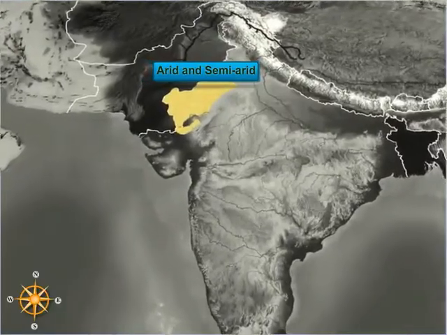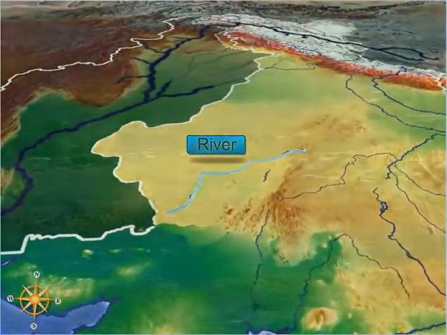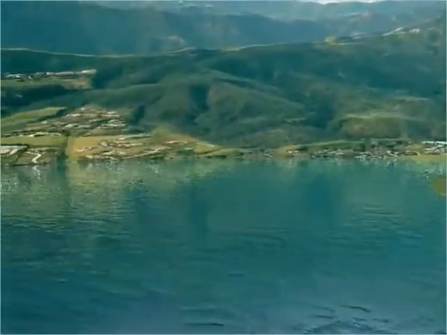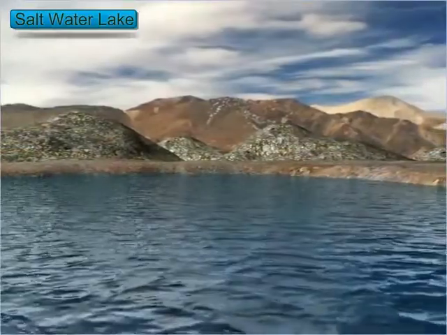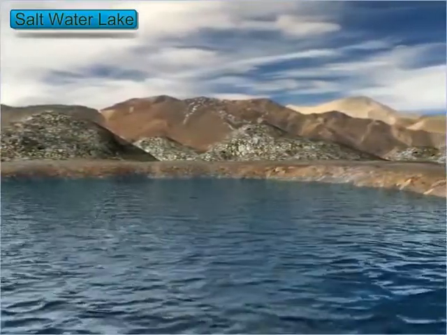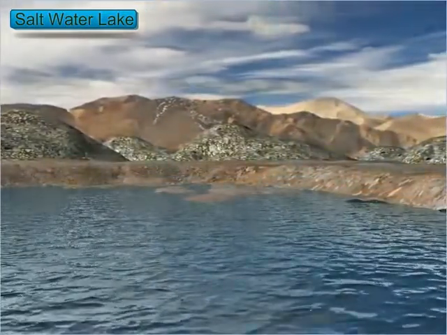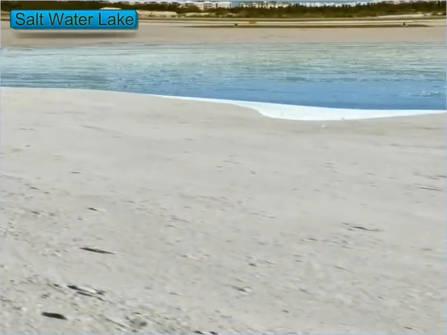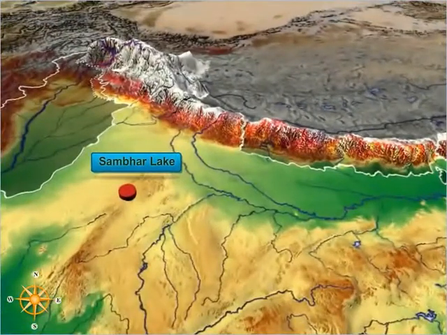In arid and semi-arid regions, some rivers do not reach up to the sea. They empty their water into lakes, making an inland drainage system. These types of lakes do not have outlets, and they lose water only through evaporation and underground seepage. This leads to accumulation of minerals, causing the water to become saline. The Sambar Lake in Rajasthan is the largest saltwater lake in India.